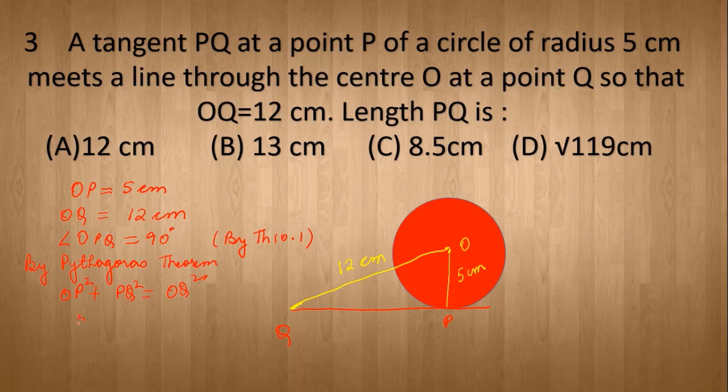OP is 5 square plus PQ square is 12 square, or PQ square is 12 square minus 5 square. So PQ is under root 144 minus 25, so that is under root 119. So your correct answer is D, under root 119 centimeter.